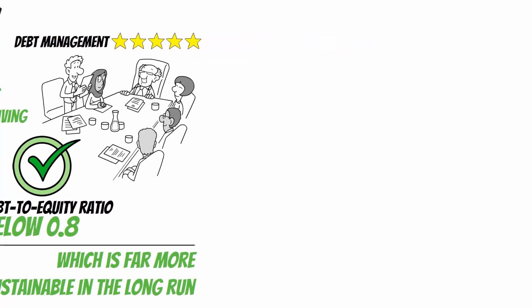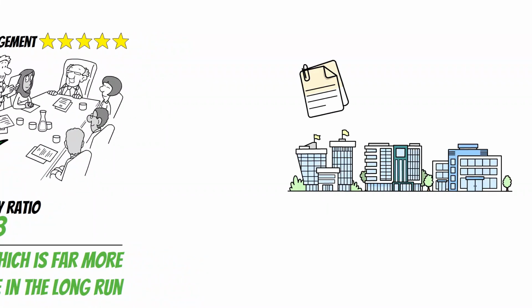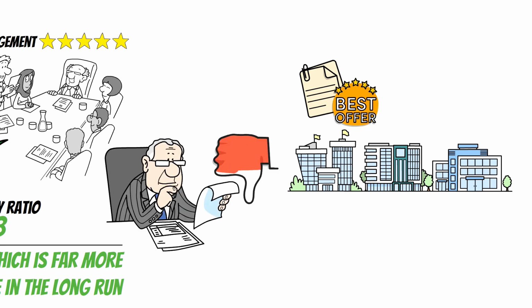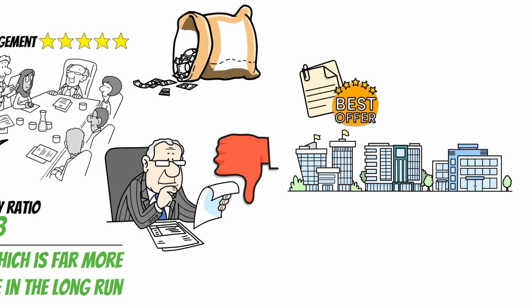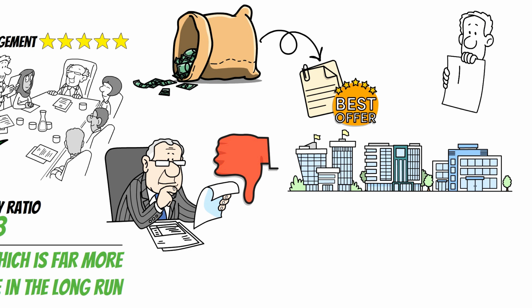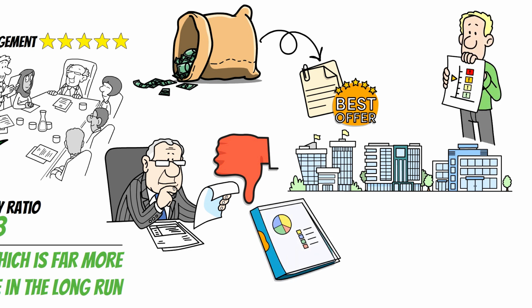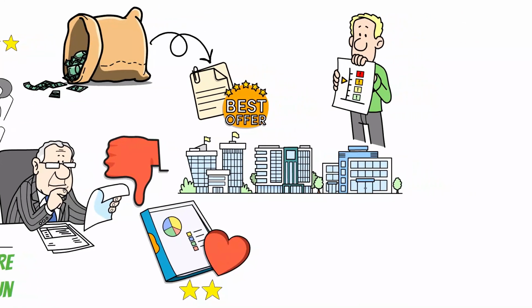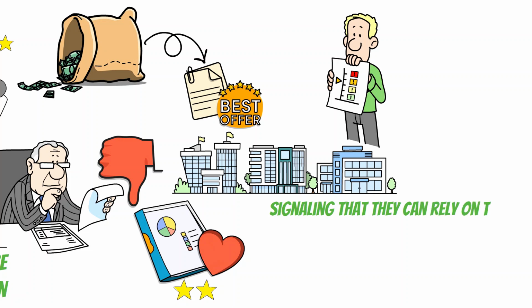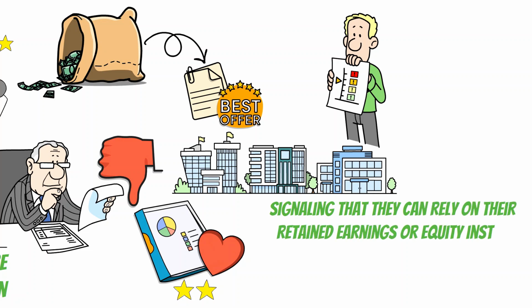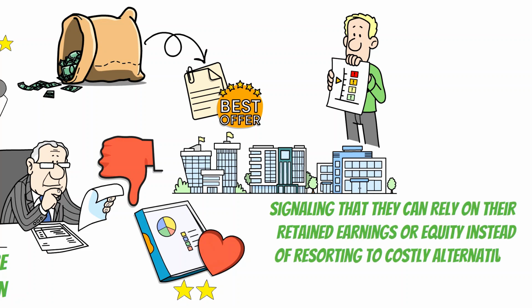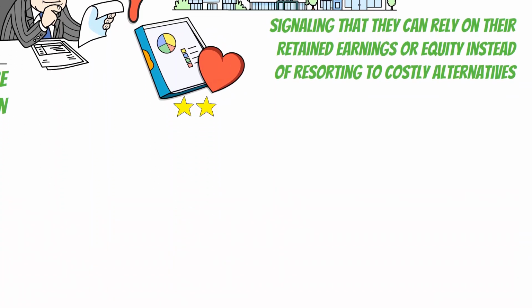Another hallmark of Buffett's approach is avoiding financial red flags, such as preferred stock. Issuing preferred stock is often a sign that a company is struggling to raise funds through traditional means. It's a costly and unconventional way to secure financing, and its presence on a balance sheet suggests weaker financial health. For Buffett, companies that don't need to issue preferred stock demonstrate a solid foundation, signaling that they can rely on their retained earnings or equity instead of resorting to costly alternatives.